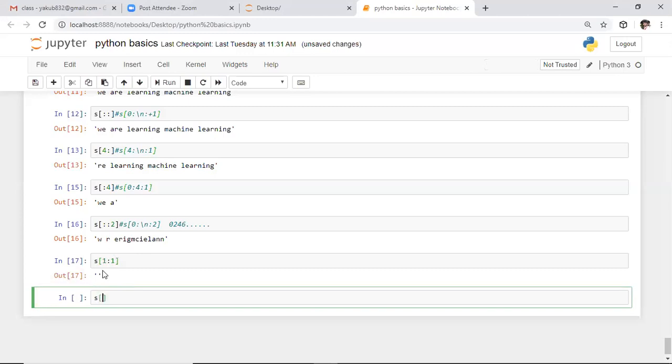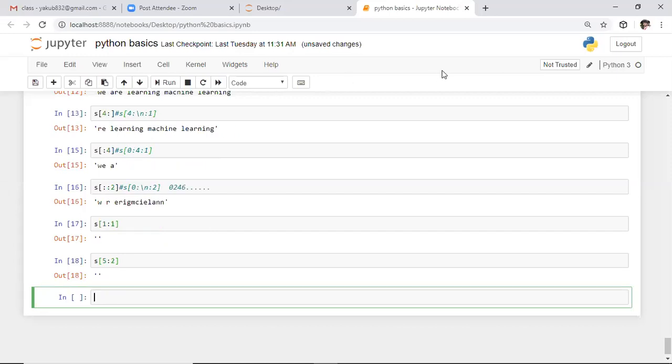Here I'm taking one more example. It is a typical interview question. What will be the output for this program? What will be the output for this? If you execute this, again it returns a null string only. So for this, you need to be aware of this basic stuff.